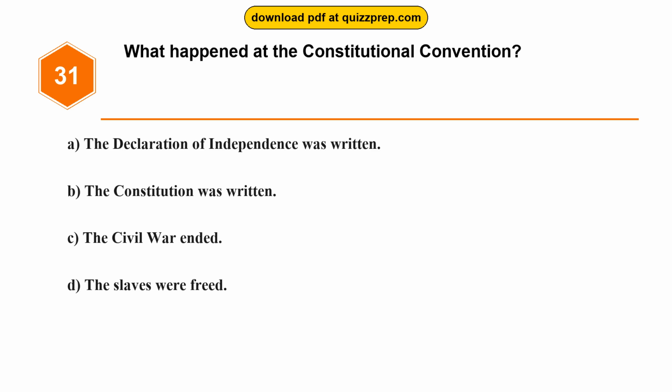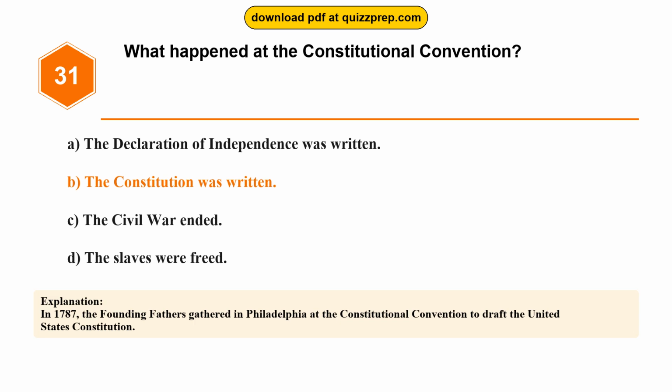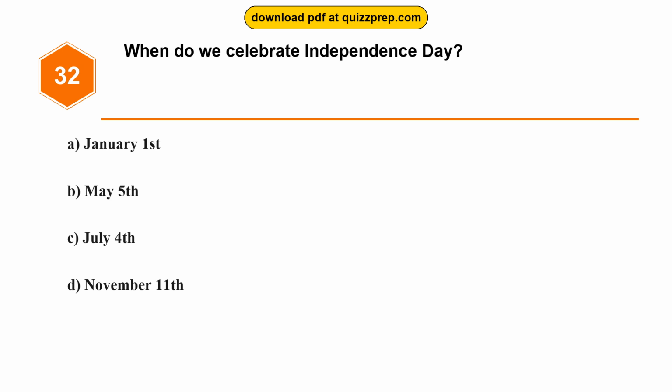Question 31. What happened at the Constitutional Convention? Option A. The Declaration of Independence was written. Option B. The Constitution was written. Option C. The Civil War ended. Option D. The slaves were freed. The correct answer is option B. The Constitution was written. In 1787, the Founding Fathers gathered in Philadelphia at the Constitutional Convention to draft the United States Constitution.